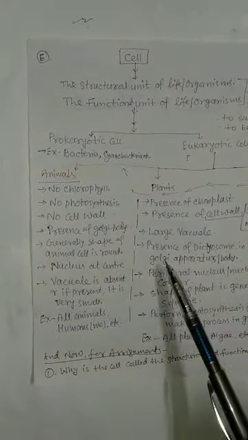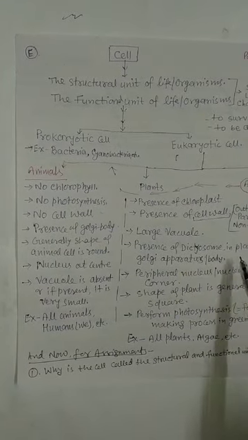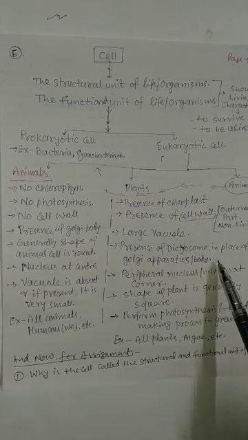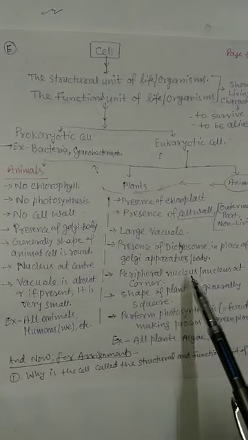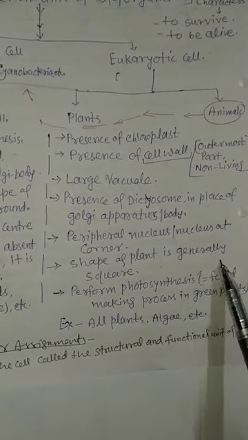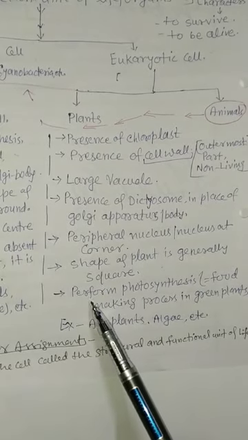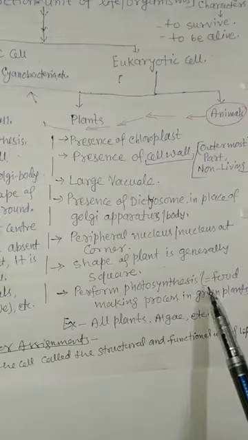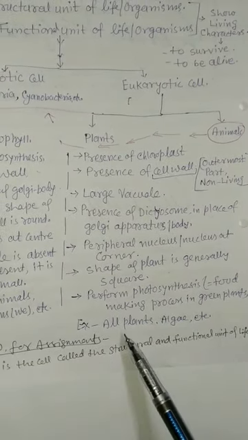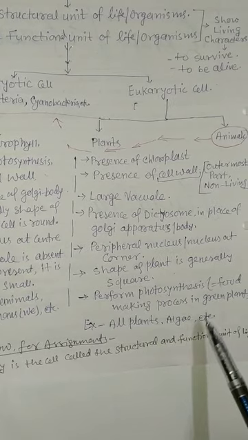Large vacuole, presence of dictyosomes in place of Golgi apparatus, which is present in animal cell. Peripheral nucleus or nucleus at corner. Shape of plant cell is generally square. Perform photosynthesis, that is the food making process in green plants. Example: all plants, algae, etc.